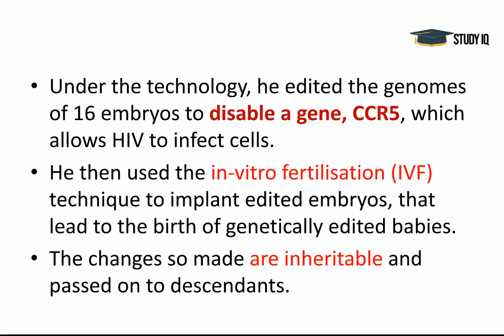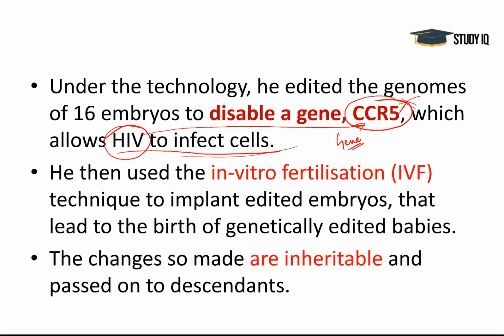And now, what he did in this research, before discussing the technology, let me tell you. There is a gene in us, CCR5, and this gene allows the HIV virus to infect cells. Human immunodeficiency virus, you know about this. This is the gene which allows this virus to infect our cells. And what the scientist did, he disabled this gene. He totally switched off this gene so that HIV infection cannot be passed to the child of the HIV positive couple.